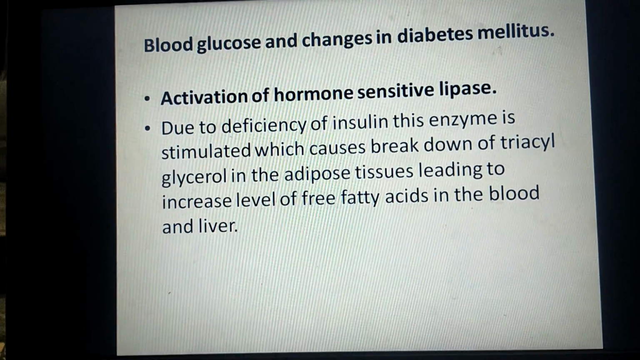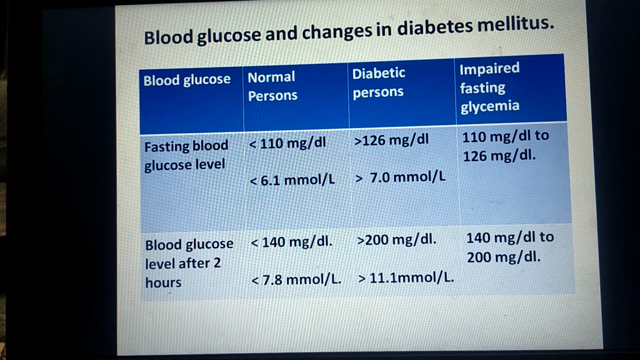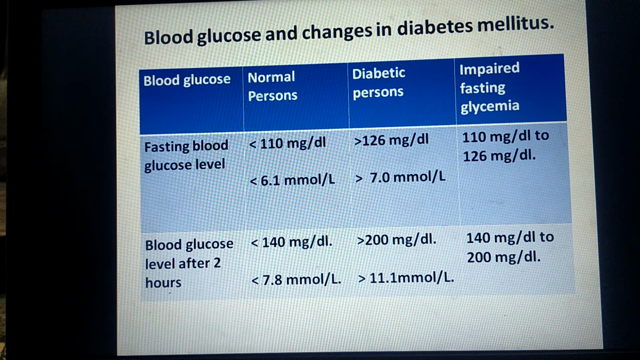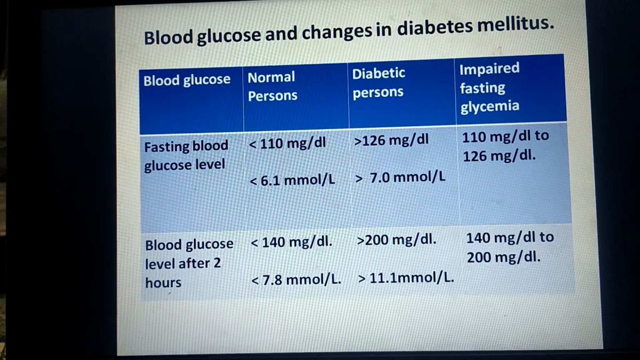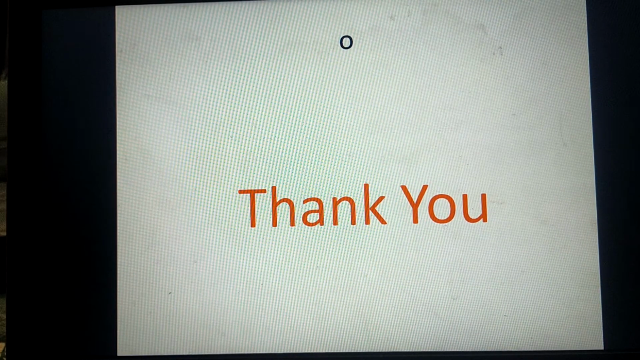Finally, this is the WHO chart showing blood glucose level in normal persons, diabetic persons and impaired fasting glycemia. This completes the regulation of blood glucose level in normal persons and changes in the blood glucose level in diabetic persons. Thank you very much.